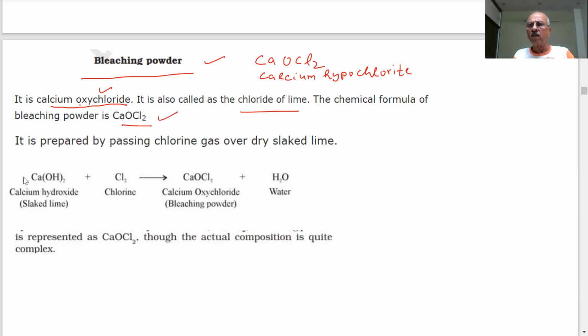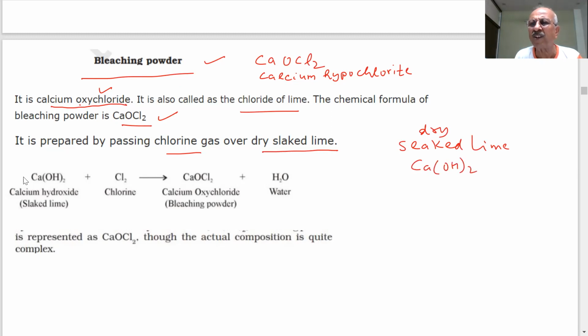How do you prepare it? You said chlorine gas was liberated. Where was the chlorine gas liberated? When you prepared caustic soda in the chlor-alkali process. That chlorine gas I am using here over dry slaked lime. What is the formula of slaked lime? Ca(OH)2, calcium hydroxide.